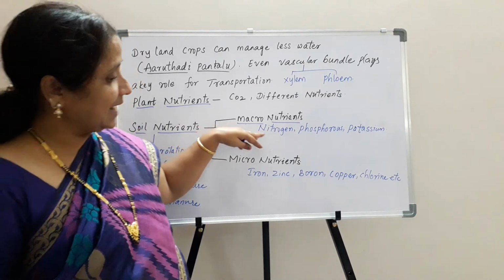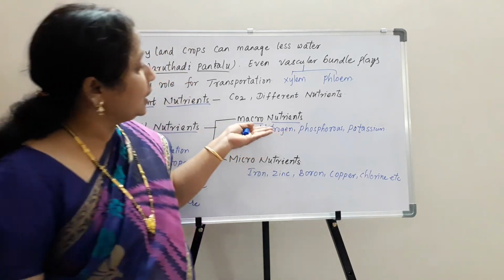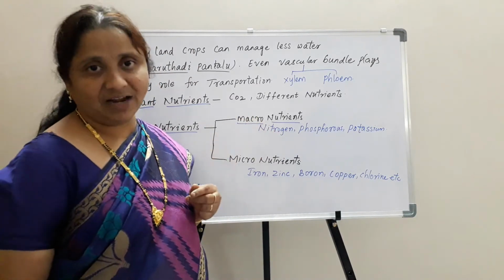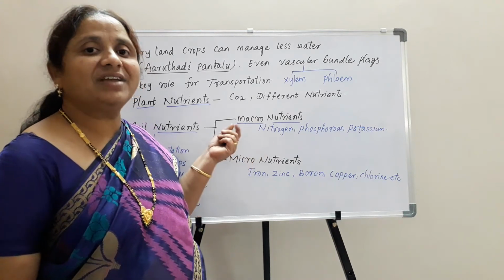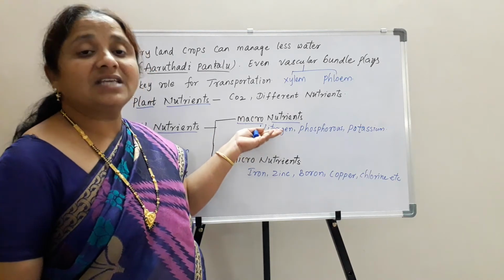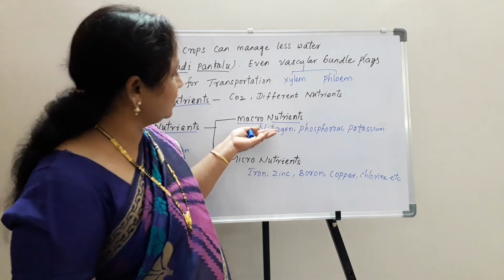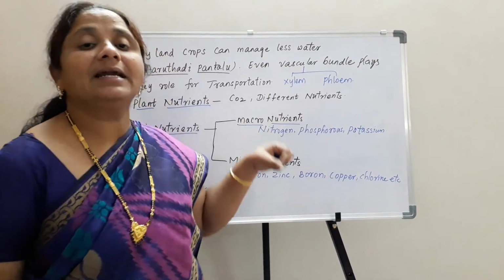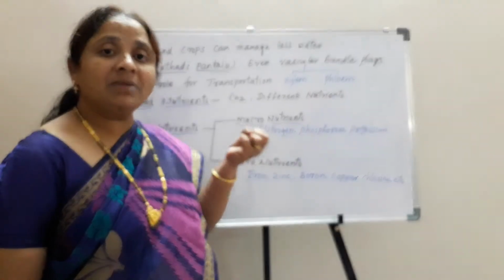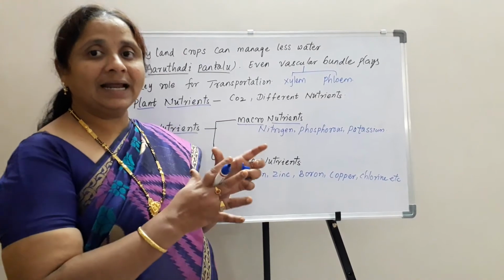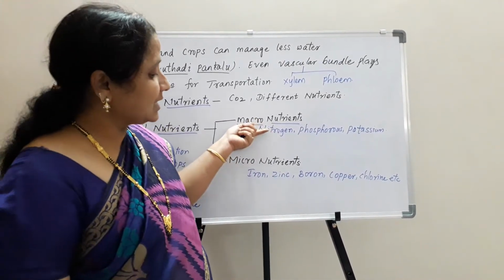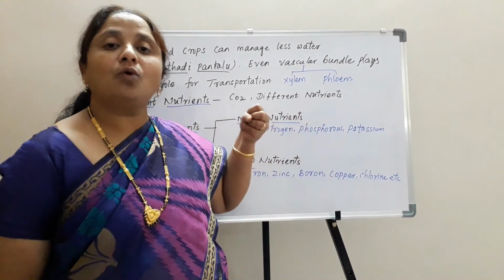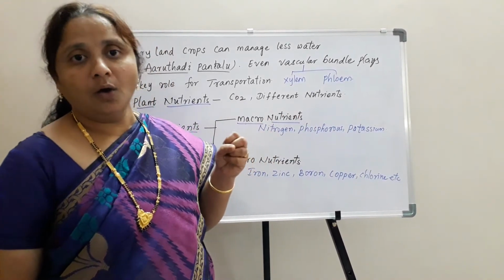Among the macronutrients, nitrogen is helpful to produce new leaves and new flowers within a very short period of time. New leaves and flowers are produced very fast because of the presence of a sufficient amount of nitrogen in the soil. The next one is phosphorus. Phosphorus helps the roots to penetrate deep into the soil and gives firmness to the plant so that the plant can stand erect. The deep roots help to absorb more water and the nutrients dissolved in it.